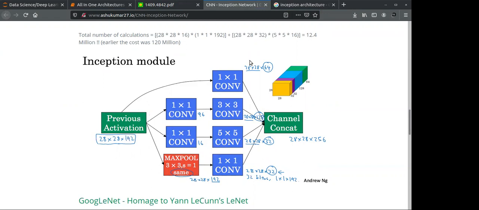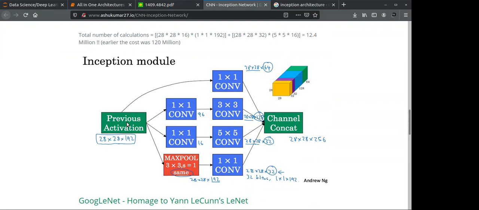From 192 you are applying 64 matrices of one by one, so the size is 28 by 28 by 64. If you see this green area, this is the 64 one by one matrix information that you extracted from this 28 by 28 by 192 tensor.